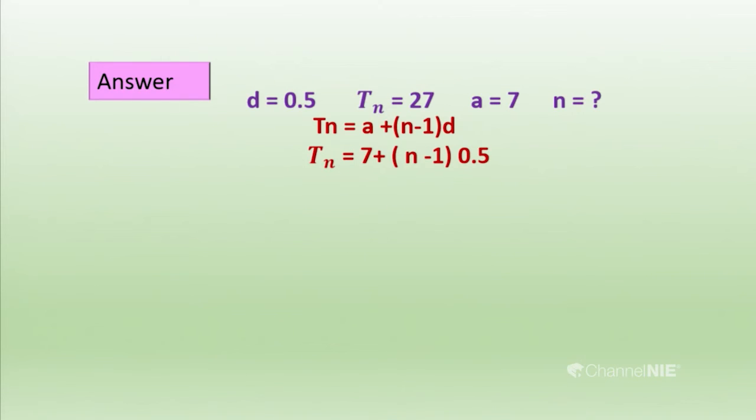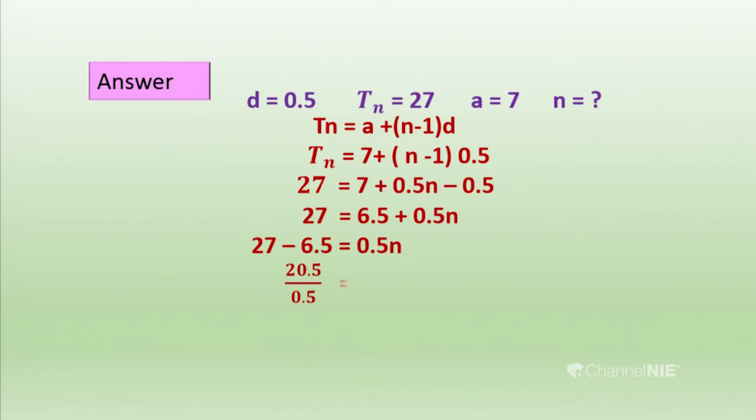Then we are going to substitute them. First term 7, and we don't know n, and we know the common difference. Then 27 is the nth term, and 7 plus 0.5 n minus 0.5. So, we can simplify it further. Then we got 7 minus 0.5, we got 6.5, and we can remove 6.5 from the right hand side and we get the answer 20.5. 20.5 is equal to 0.5 n.